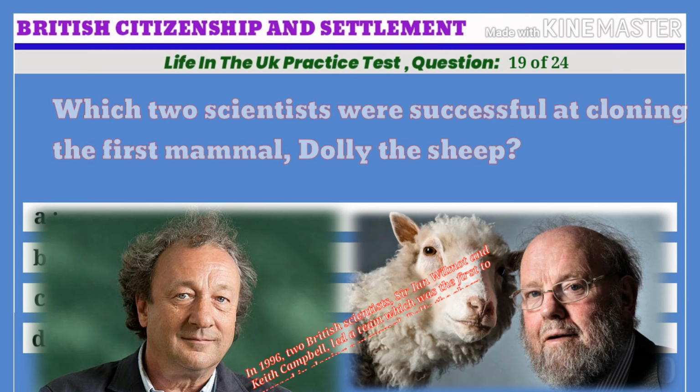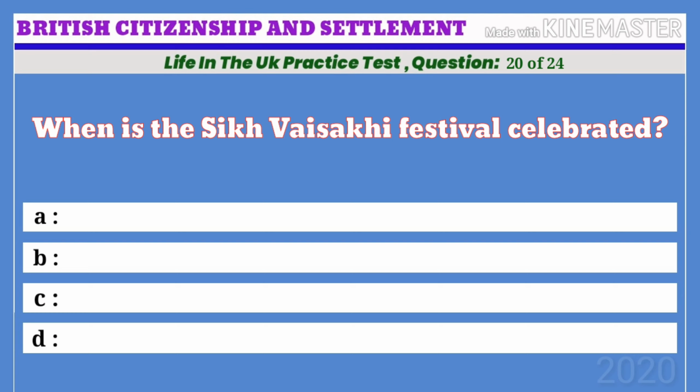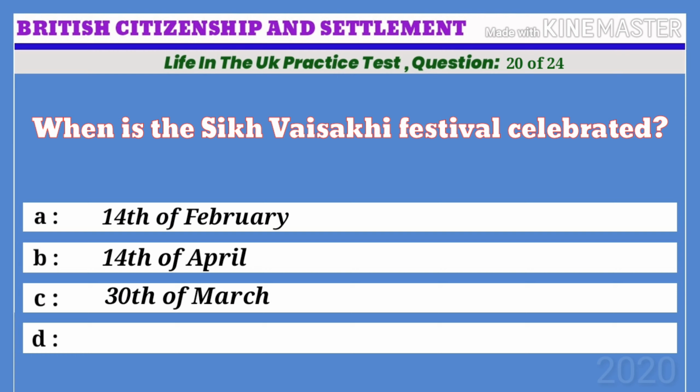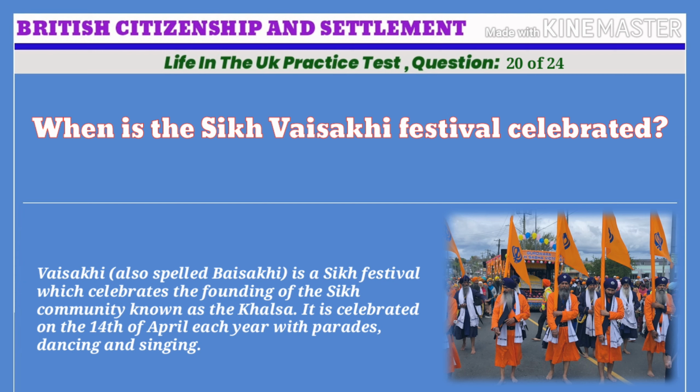Life in the UK practice test. Question 20 of 24. When is the Sikh Vaisakhi festival celebrated? A. 14th of February, B. 14th of April, C. 30th of March, D. 30th of April. The correct answer is B. 14th of April. Vaisakhi, also spelled Baisakhi, is a Sikh festival which celebrates the founding of the Sikh community known as the Khalsa. It is celebrated on the 14th of April each year with parades, dancing and singing.